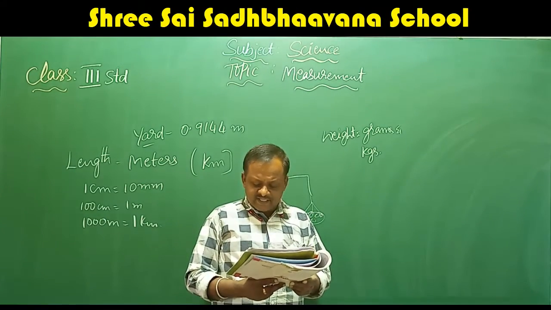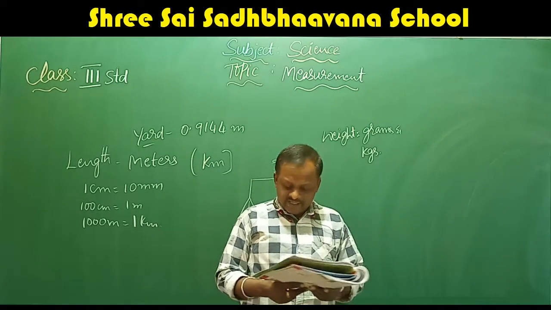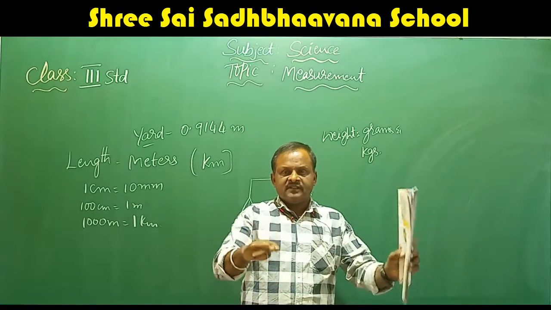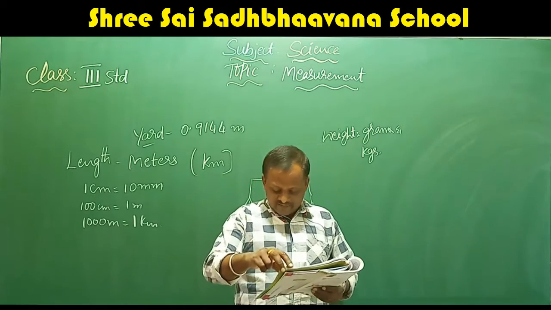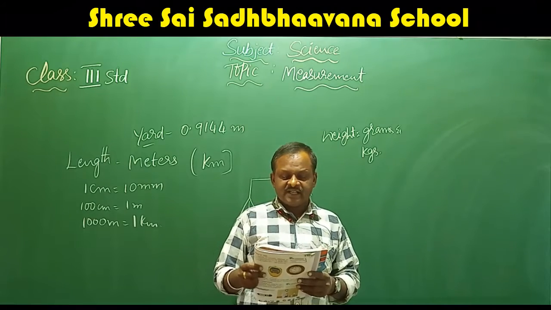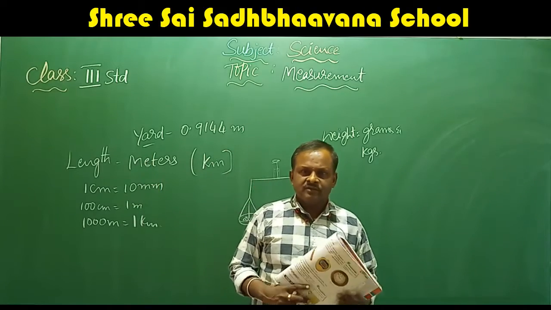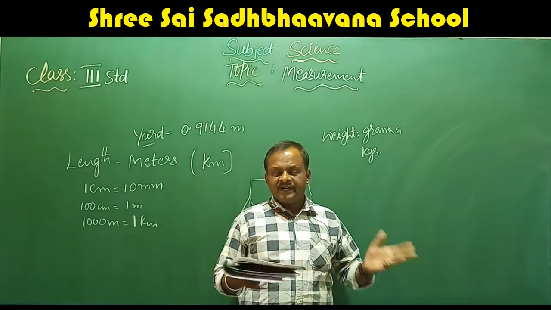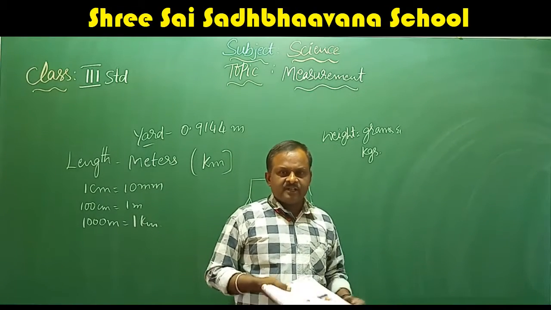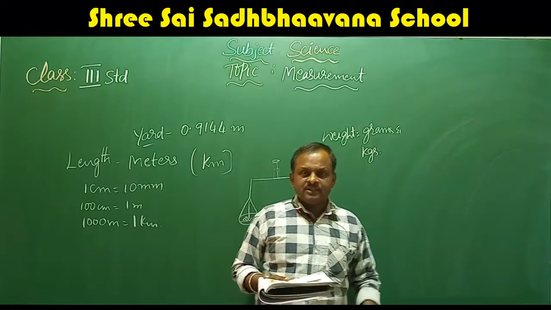We measure the weight of human beings with the help of a weighing machine. Yes, if you want to weigh yourself, you will go for the weighing machine. When you stand on the machine, it indicates the weight of your body. Such machines are seen at railway stations and in doctor's clinics. Not only in railway stations, on the roads also they are used to find out the weight of people, and also in the doctor's clinic. Why do they use them? They check whether you have weight loss or weight gain. If you have weight gain, they want to give treatment. If you have weight loss, they will give special treatment for you.